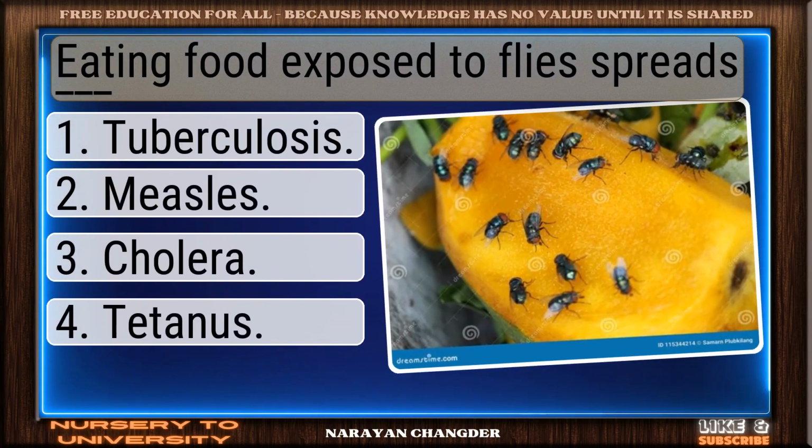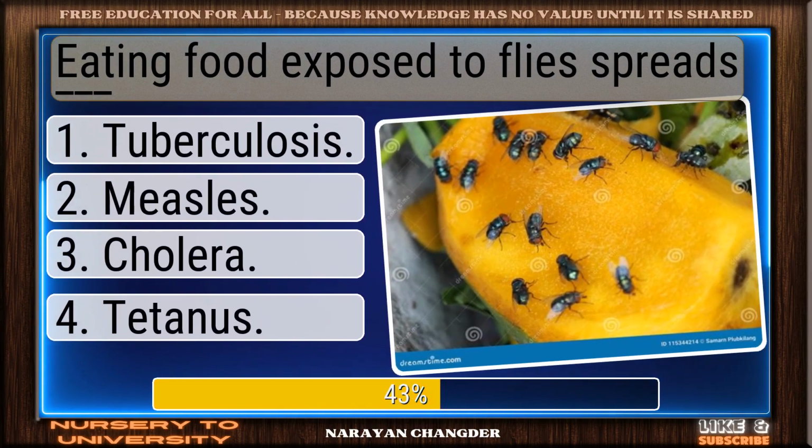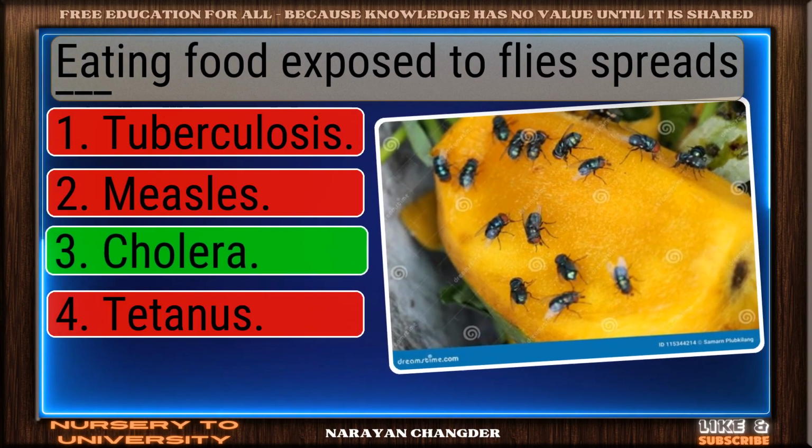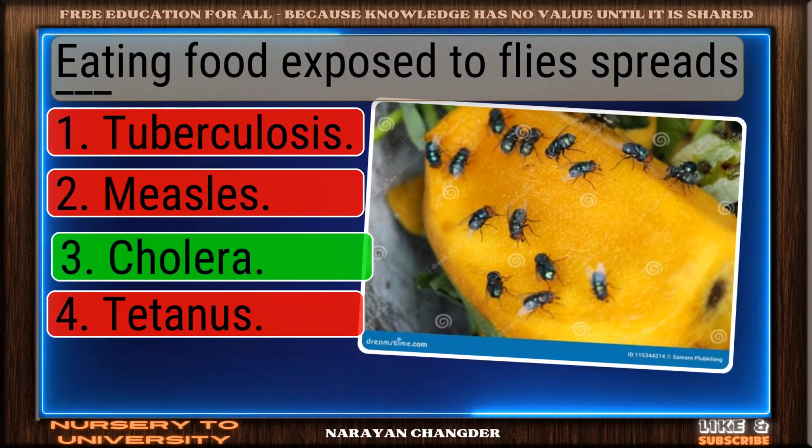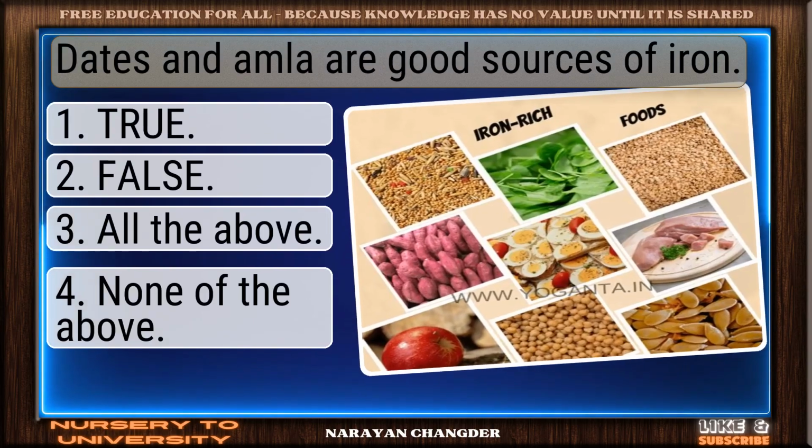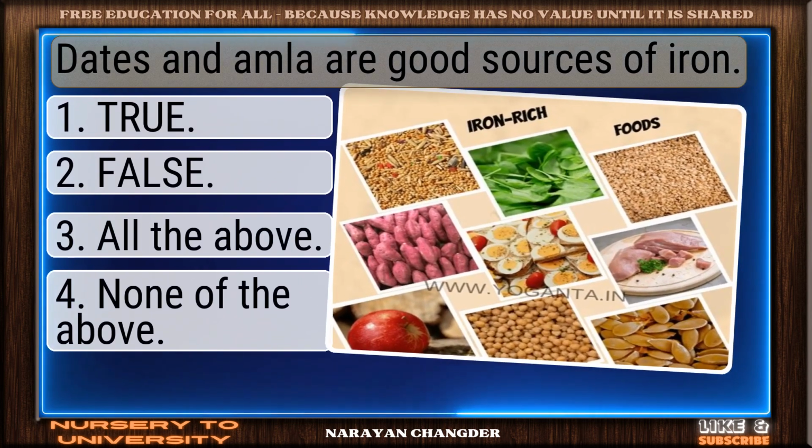Eating food exposed to flies spreads dash. Well picked. Cholera is the correct answer. Dates and amla are good sources of iron.